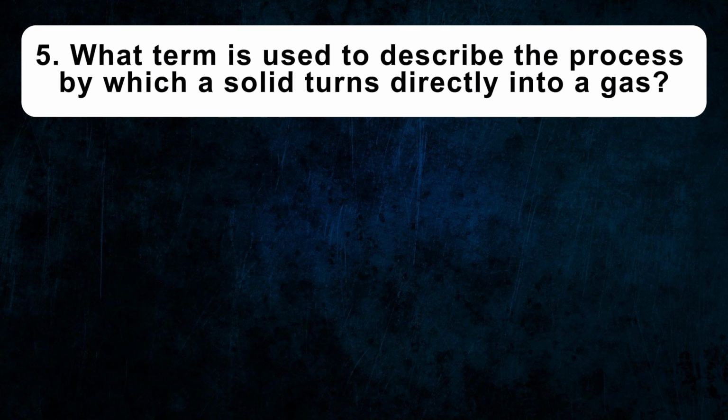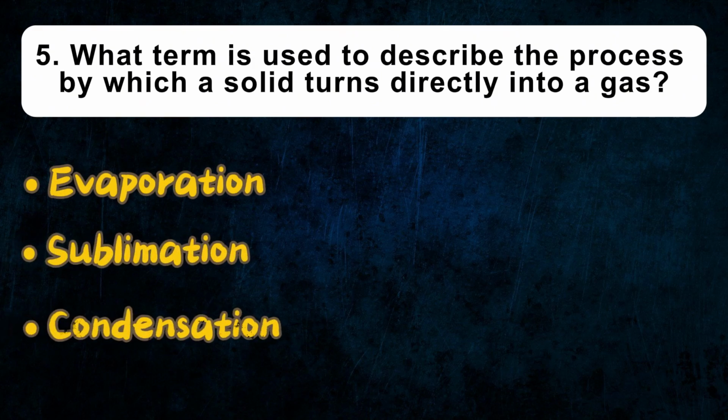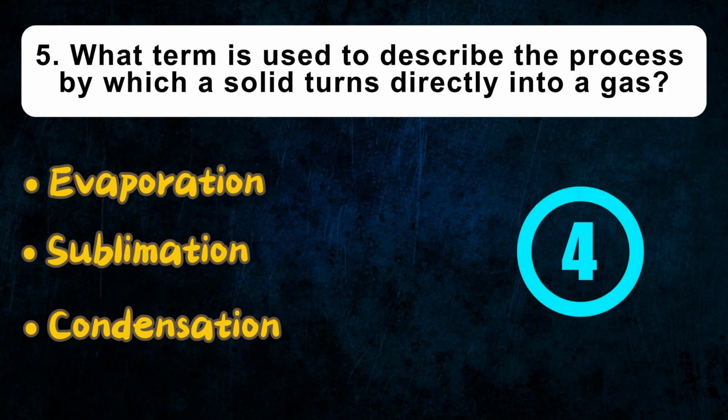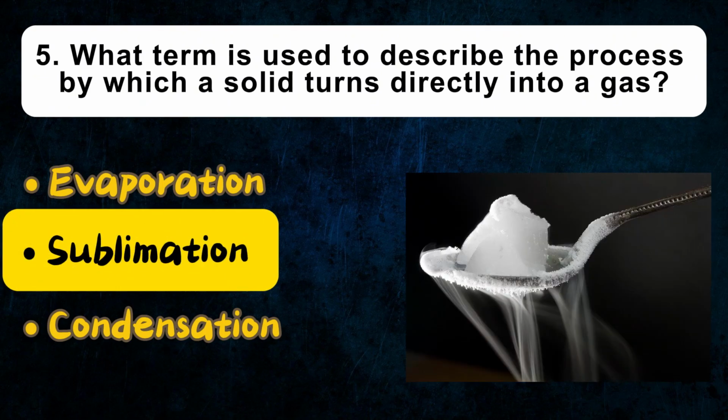What term is used to describe the process by which a solid turns directly into a gas? Evaporation, sublimation, condensation. Sublimation is the process by which a solid turns directly into a gas, bypassing the liquid stage. This can occur due to the addition of thermal energy, causing the solid to gain enough energy to become gas in the air. Examples of substances that can undergo sublimation include dry ice, solid carbon dioxide, and naphthalene mothballs.